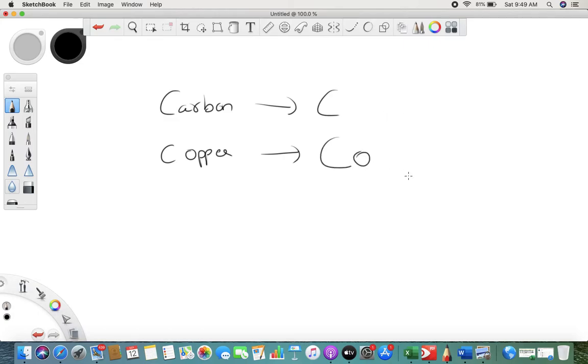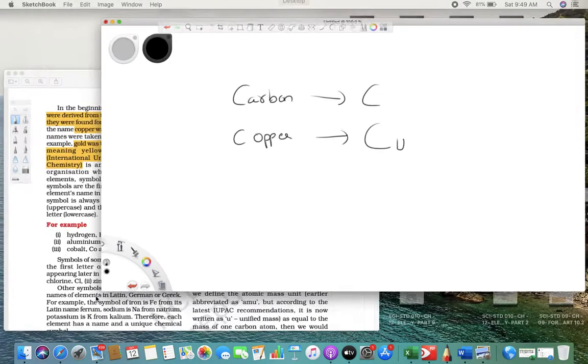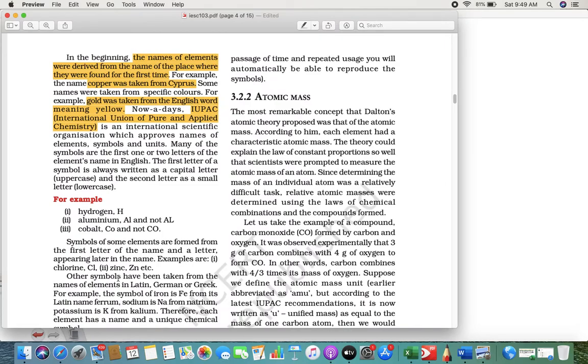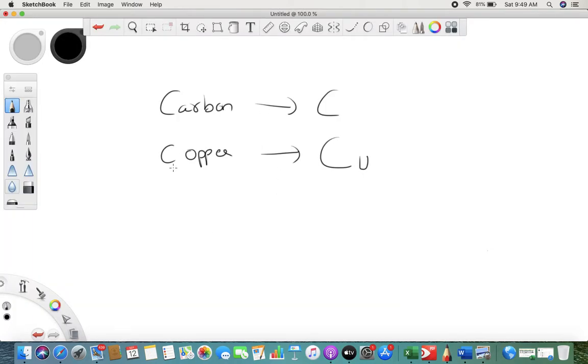So they write Cu for copper. They try to give two letters instead. What they are trying to tell you is how to give a name. See why I wrote Cu here, because cobalt is given Co. So there is one more confusion, even with two letters.